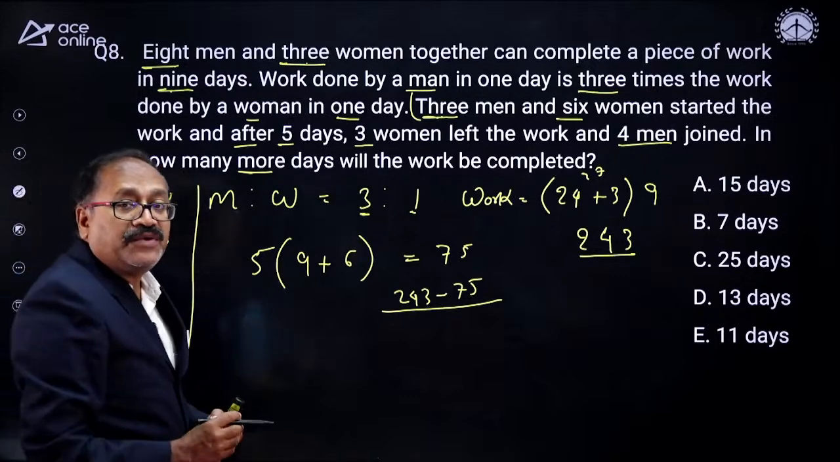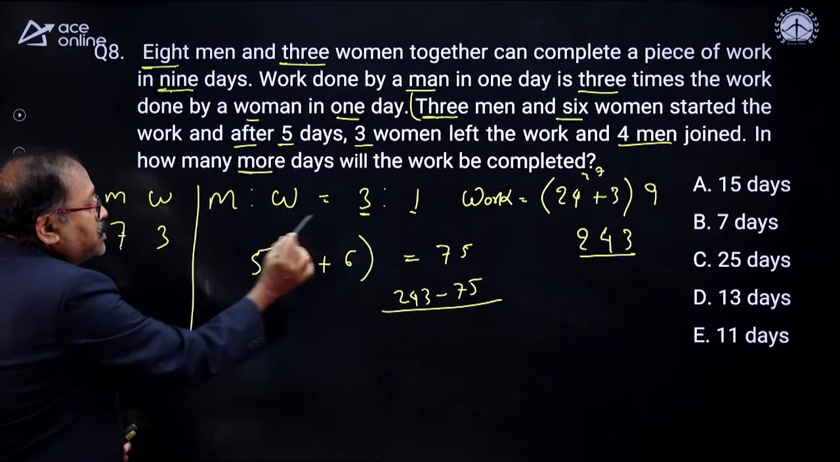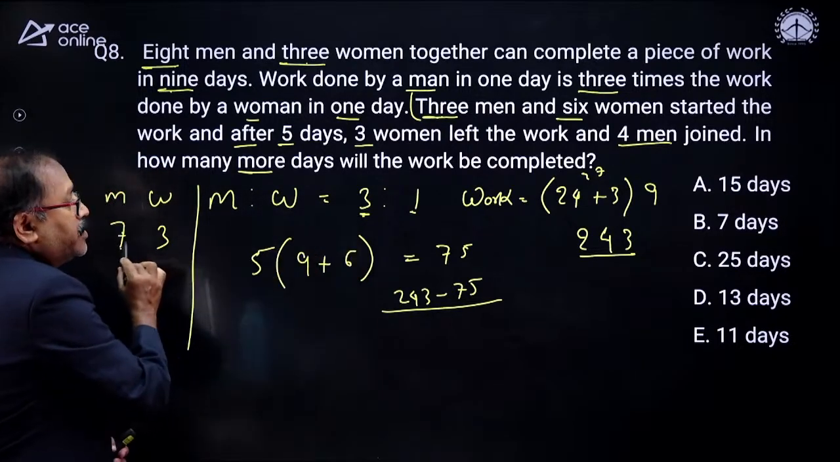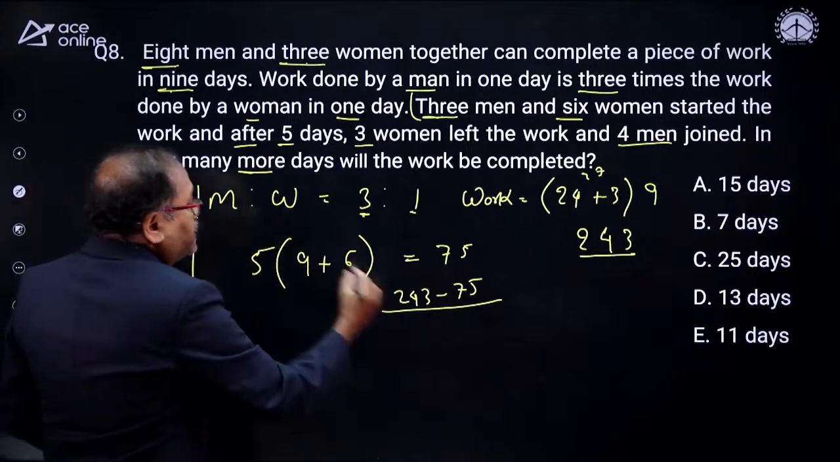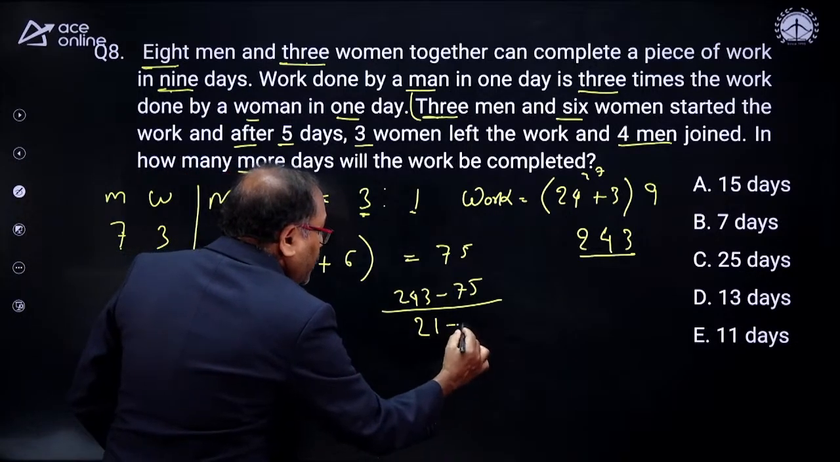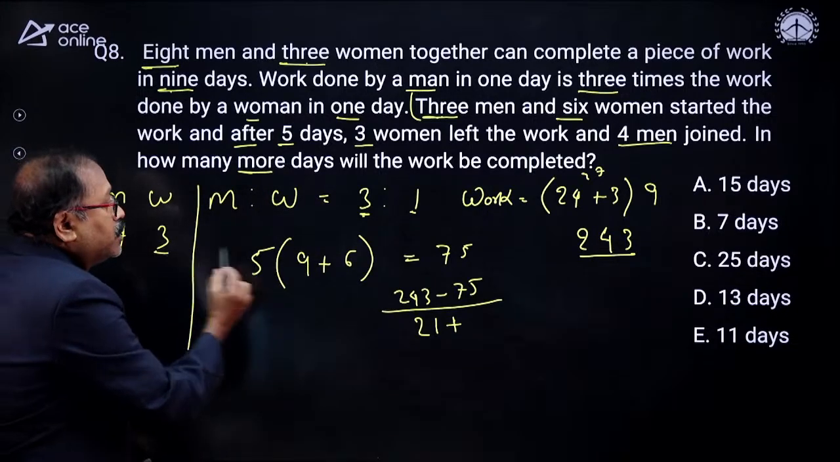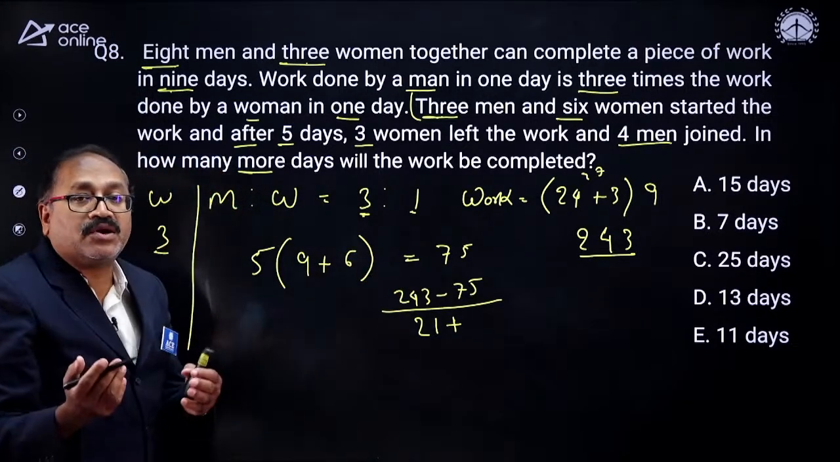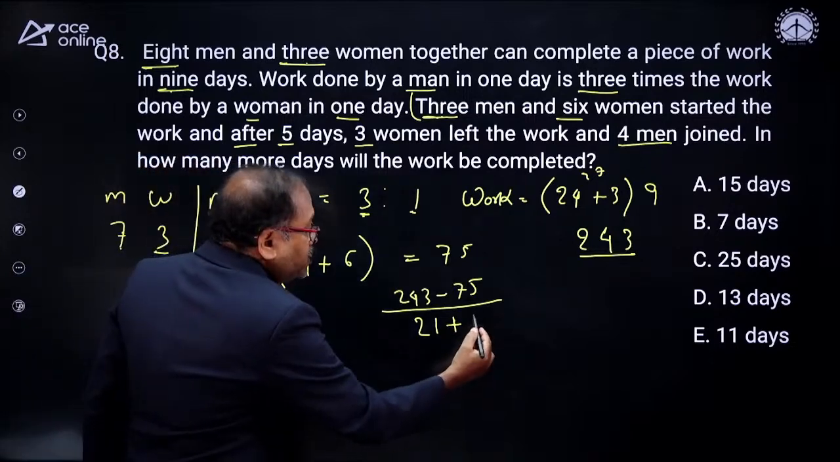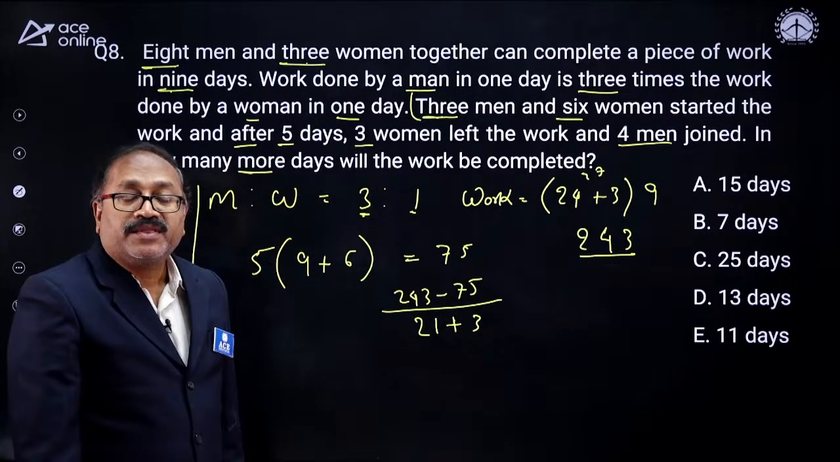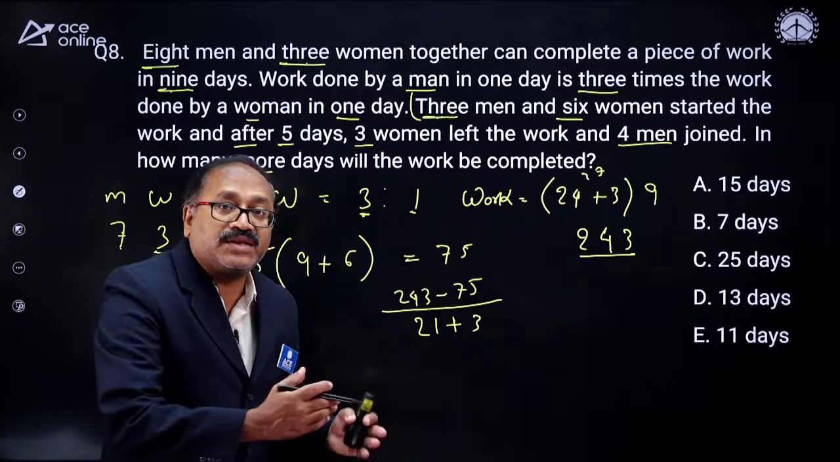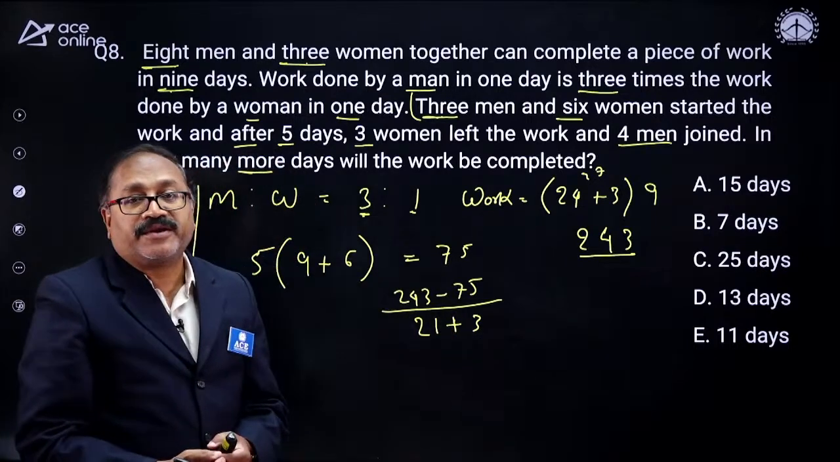Now what is the total efficiency here? Each man has an efficiency of 3. 7 men will have an efficiency of 7 3s, 21. Plus, what is the efficiency of women? Now 3 women are there. 1 woman has an efficiency of 1. 3 women will have an efficiency of 3. This will give you the number of days it requires to take the remaining work.